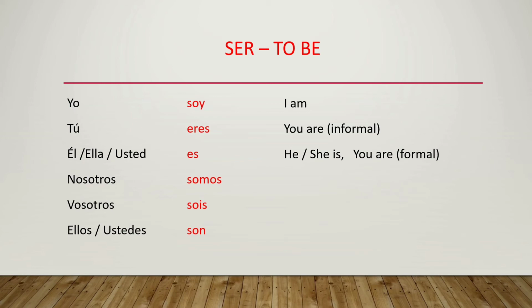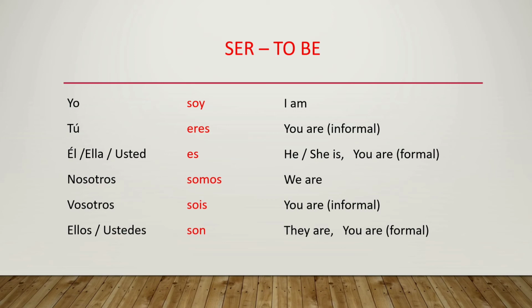Fourth form, nosotros somos, we are. Fifth form, vosotros sois, you are, informal. And the last form, ellos or ustedes. Ellos son means they are, and ustedes son means you are. The format is the same: to you informal and to you formal.